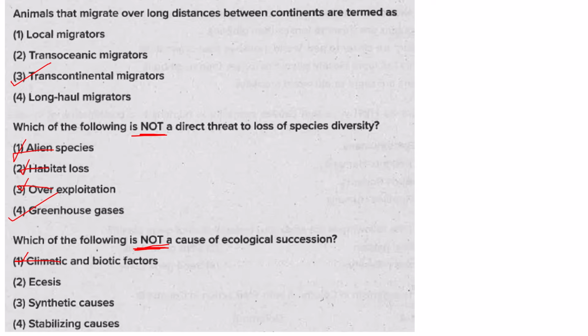Then there are continuing causes, that is the processes that continue the succession after the initial disturbance. It can be migration, that is movement of species into the new area, or ecesis, that is establishment of an organism in a new area. So it is a continuing cause. Then there are stabilizing causes, which stabilize the community. It can be your climate or your soil or your mineral availability, etc. So 4 is also not correct. So synthetic causes do not cause ecological succession.